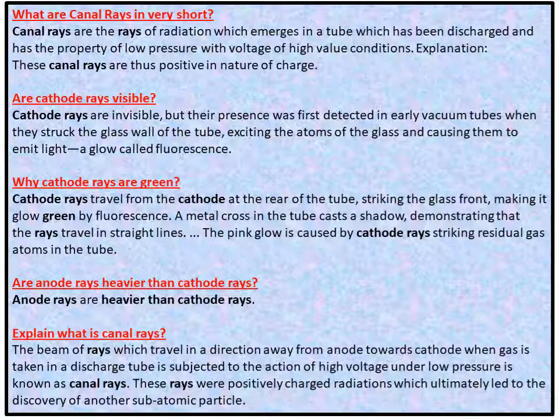The beam of rays which travel in a direction away from the anode towards the cathode, when gas taken in a discharge tube is subjected to the action of high voltage under low pressure, is known as canal rays. These rays were positively charged radiation which ultimately led to the discovery of another subatomic particle.